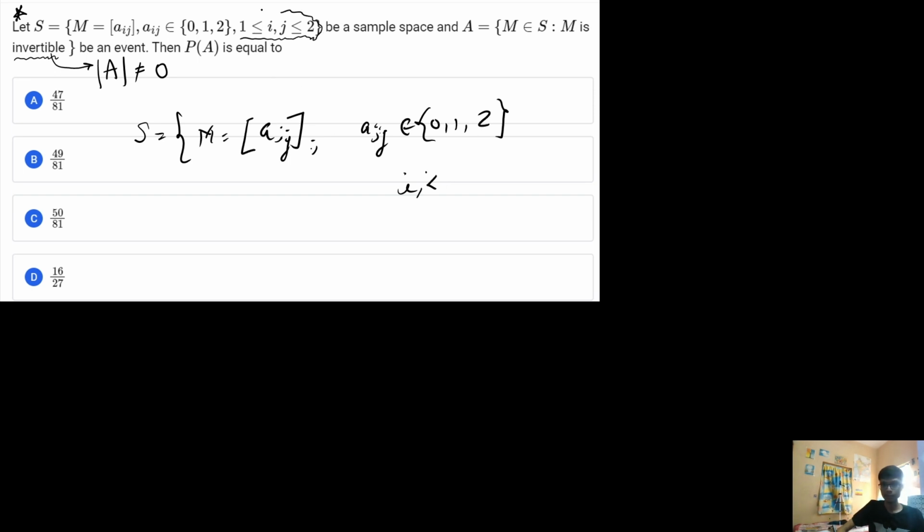Now from this particular result what I see, the i का जो value है that is less than or equal to 2 but greater than or equal to 1. Similarly j का जो value है that is also between 1 and 2. So from here this particular condition is a way of representing matrix of order 2x2. दिस इज अ वे बिकॉज आई का वैल्यू 1 हो सकता है, 2 हो सकता है, जे का वैल्यू 1 हो सकता है, 2 हो सकता है. जे और आई क्या है? बेसिकली एलिमेंट्स ऑफ अ मैट्रिक्स है.